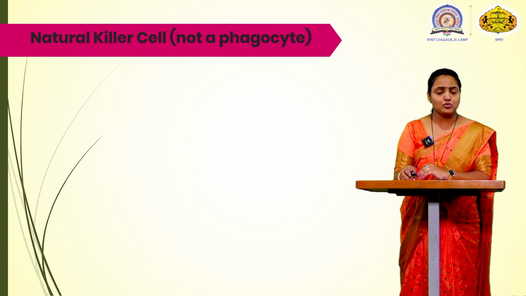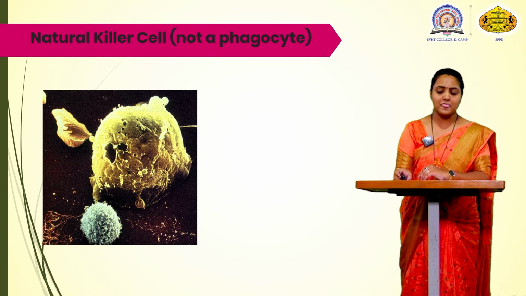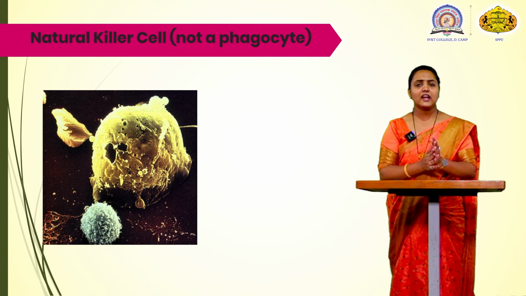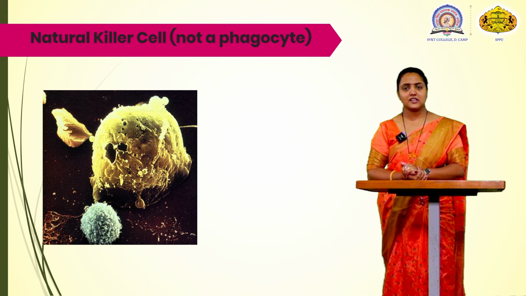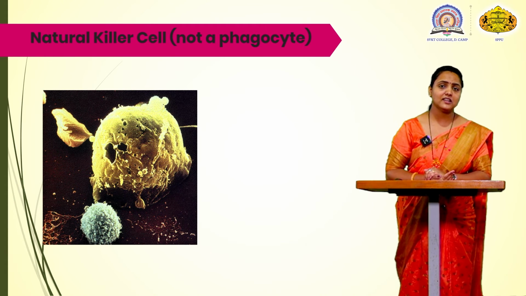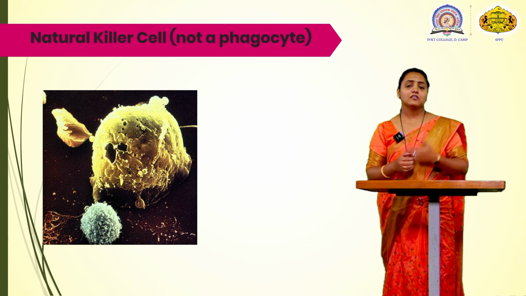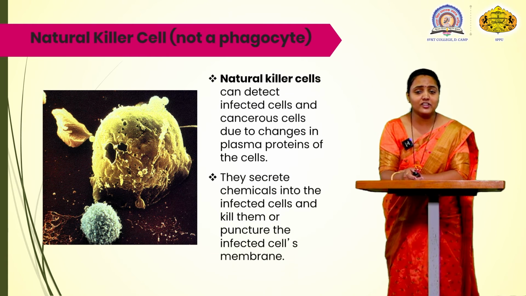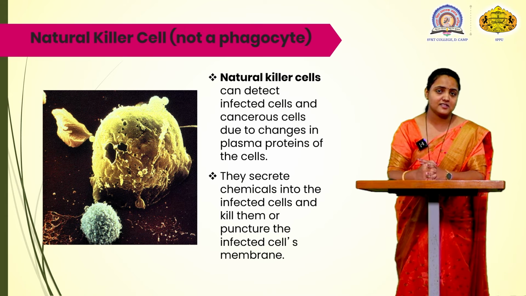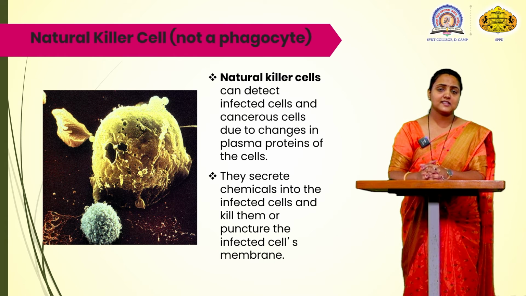Now next we are going to see about the natural killer cell. As we know, a natural killer cell is not a phagocytic cell. Natural killer cells detect the infected cells or the cancerous cells.